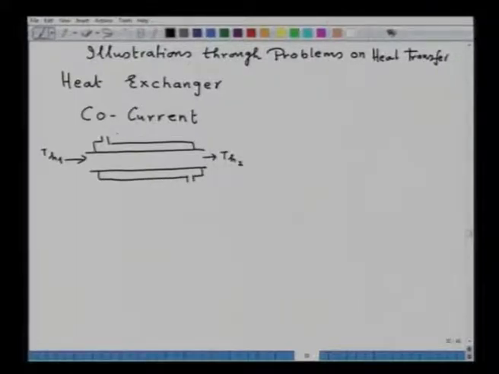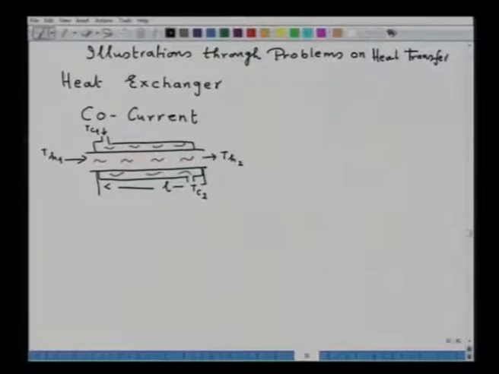This is at temperature Tc1 and exits at temperature Tc2, and this is the length of the heat exchanger. That means here the hot fluid is flowing this way, whereas the cold fluid is flowing this way. Ultimately, it is out. So, this is a co-current.